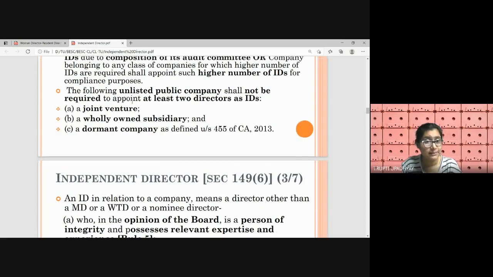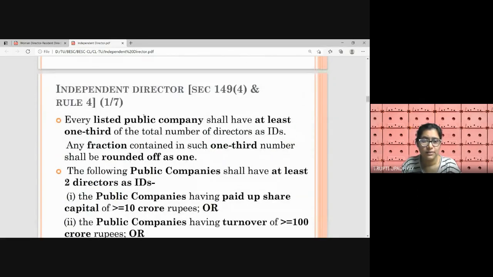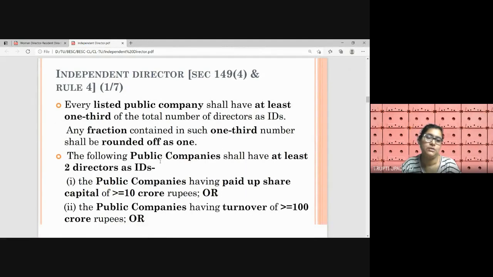The unlisted public companies are exempted from the requirement of appointment of minimum 2 IDs. So they don't need to appoint IDs, even though the limits are breached. First one is JV, joint venture. Other one is wholly owned subsidiary and the dormant company. Just the names are important for exam purposes. We can analyze from this that private companies also have no requirement of IDs.